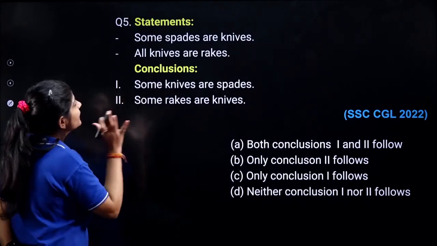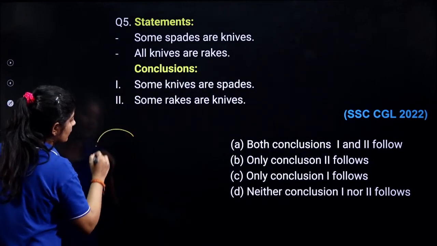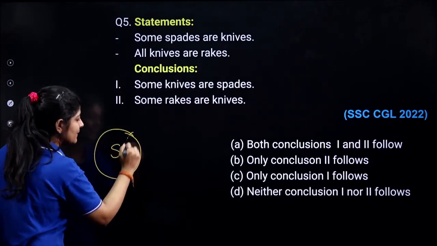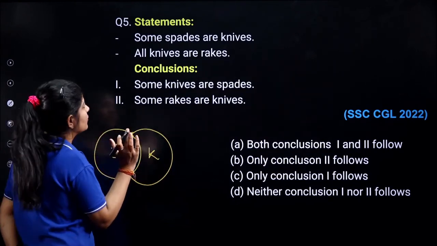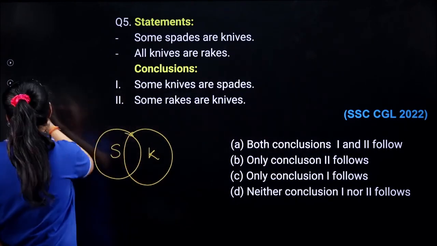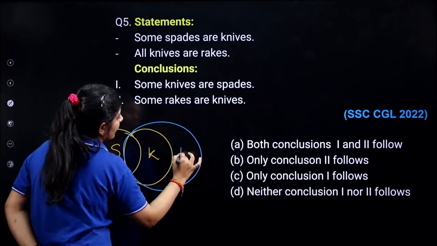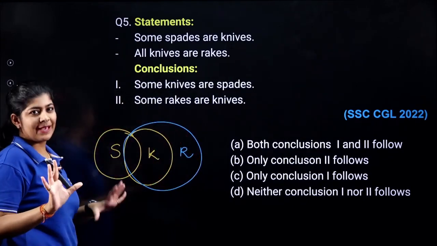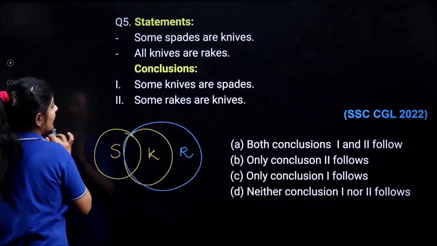Okay. So the first statement says that some spades are knives. So this is my spades, and some spades are knives, so there's a mutual part in between these two. Next one: all knives are Rex. All knives are Rex, right? So this is my basic diagram. Now, on the basis of this basic diagram, I need to check my conclusions.